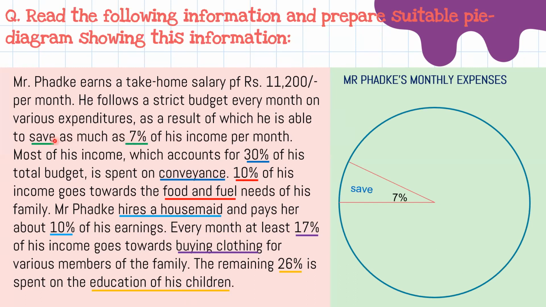What do they do with 7%? He saves 7%. We have given the title Mr. Farge's monthly expenses. 7% he saves from his salary.